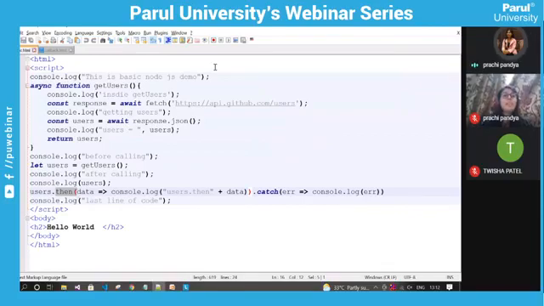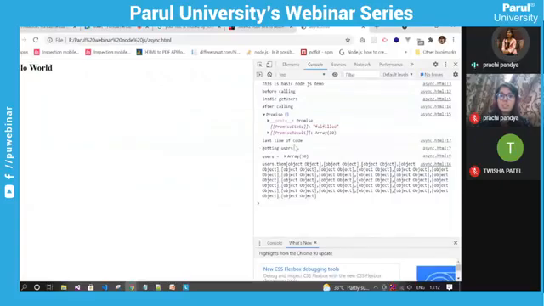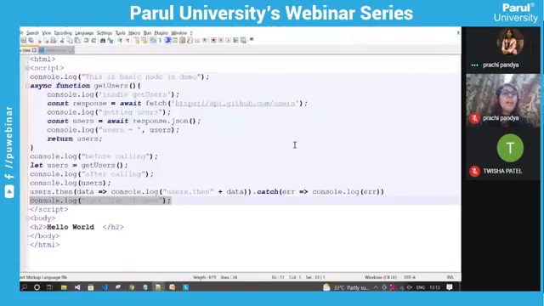So after calling, when the promise value is resolved, that means when we get all the records from this particular URL, then this particular statement will be executed. As of now, this users.then statement will be skipped because we have not completely fetched the records from that URL. So the last line of the code will be executed. And after waiting for some time, we have fetched all the information from this GitHub URL.